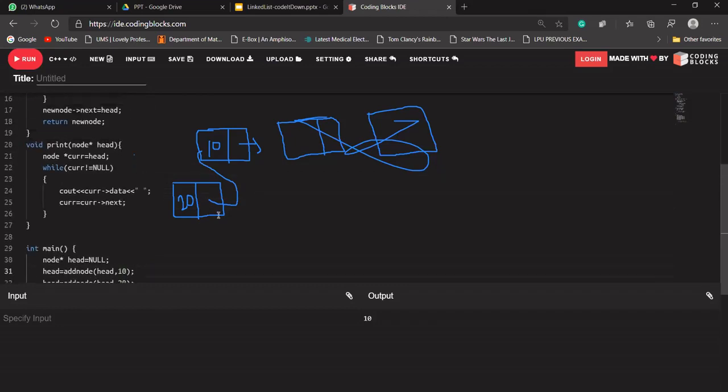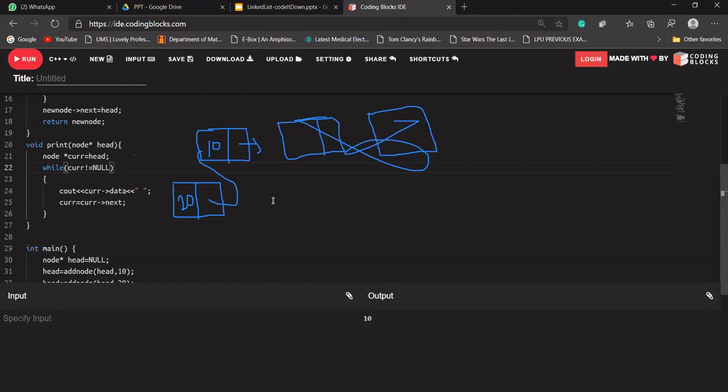Is the print function okay? Venkatesh, you are saying it is clear. Is the print function clear with everyone? Is anybody having any doubt with the print function? If yes, please tell us so that we can discuss it again. If not, line number 22. You are saying line number 22.